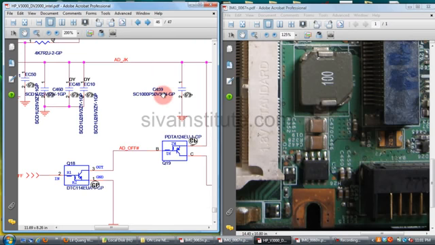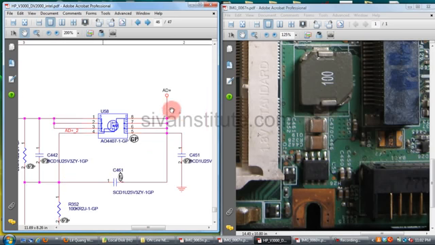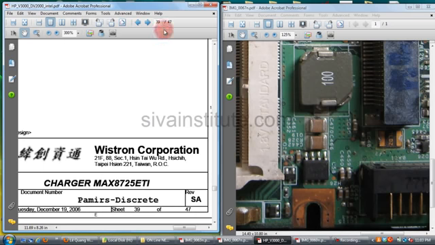C460, C459. If the DC jack is short, you should check these capacitors. Adapter plus. This voltage goes to the charger page, the charger IC page. Total pages are 47. This is the 39th page, 39 of 47.